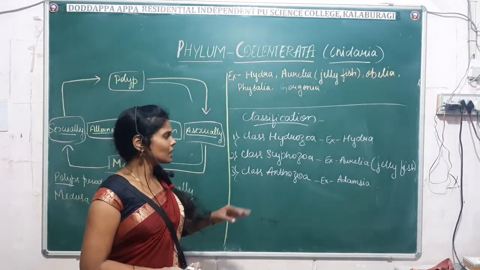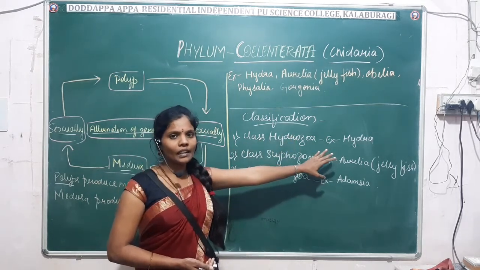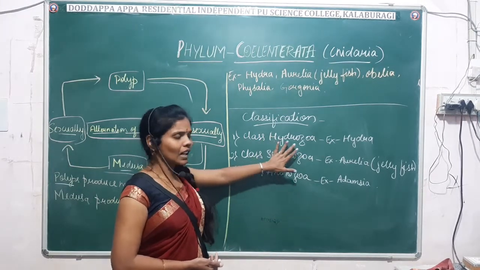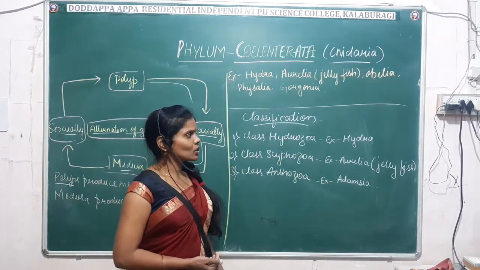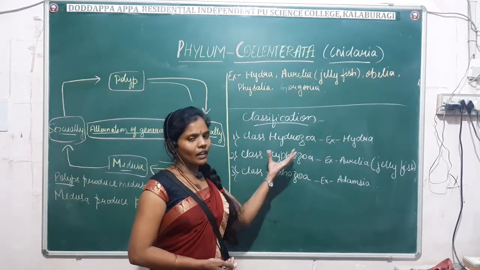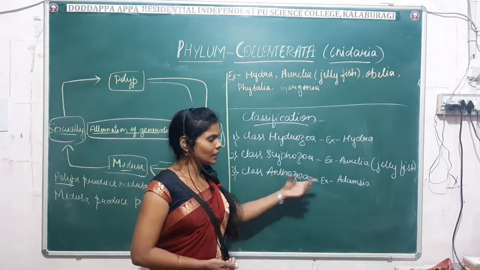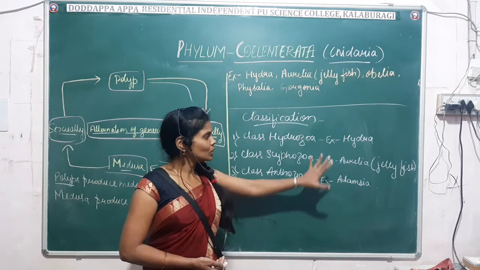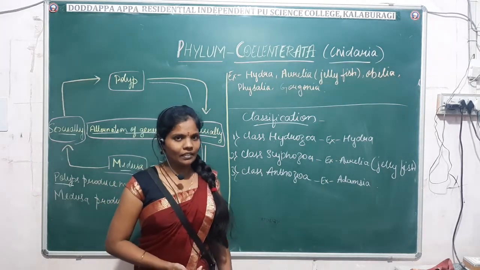Class 1 is Hydrozoa, and the example is Hydra. Just remember the class and the example. Class 2 is Scyphozoa, and the example is Aurelia or jellyfish. The third is Anthozoa, and the example is Adamsia. Fine. So these are the three classes of the phylum Coelenterata. Is it clear?